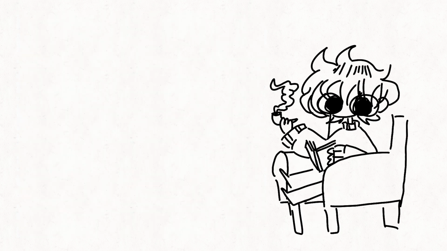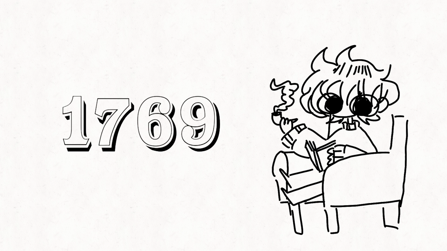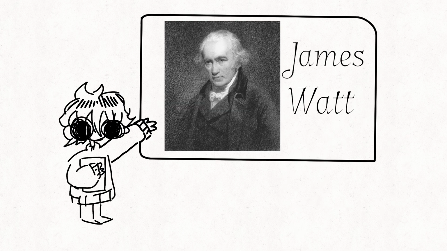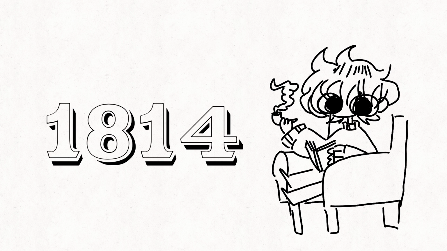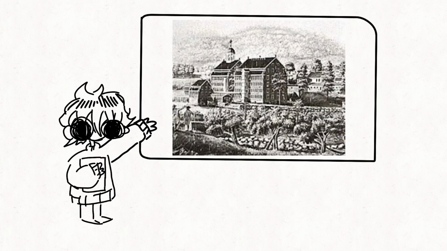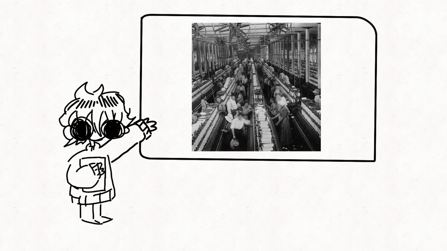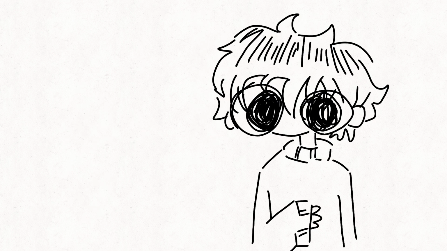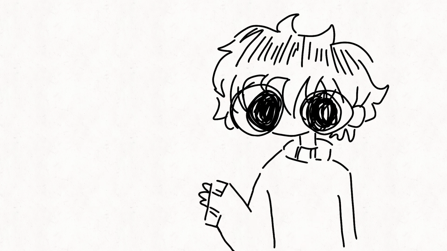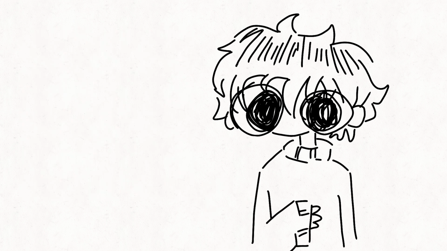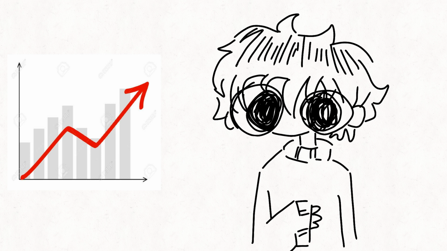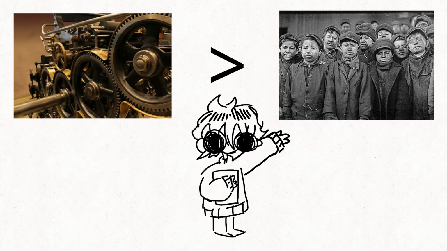Some important dates from this time include 1769, when James Watt introduced the improved steam engine, and 1814, when Boston Manufacturing Company built the first textile mill. Although this was a great period technologically, it was also a terrible period for working-class people, as unemployment rates skyrocketed due to companies employing the use of machines over man-force.